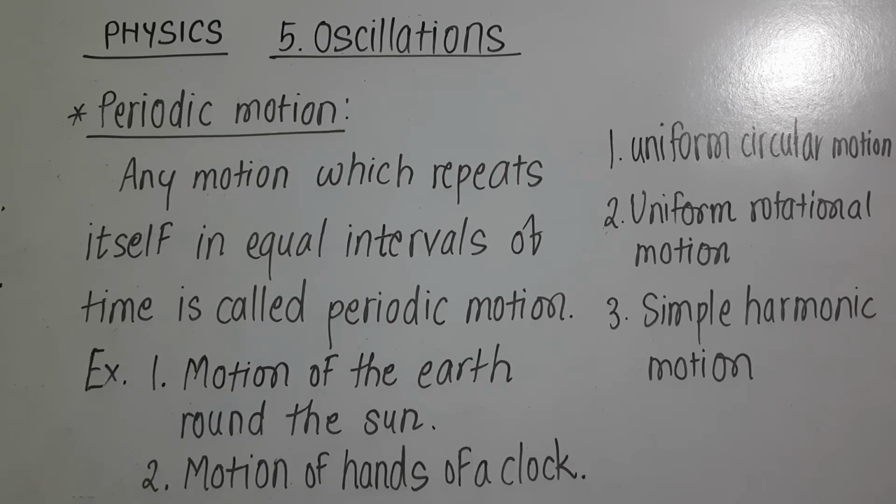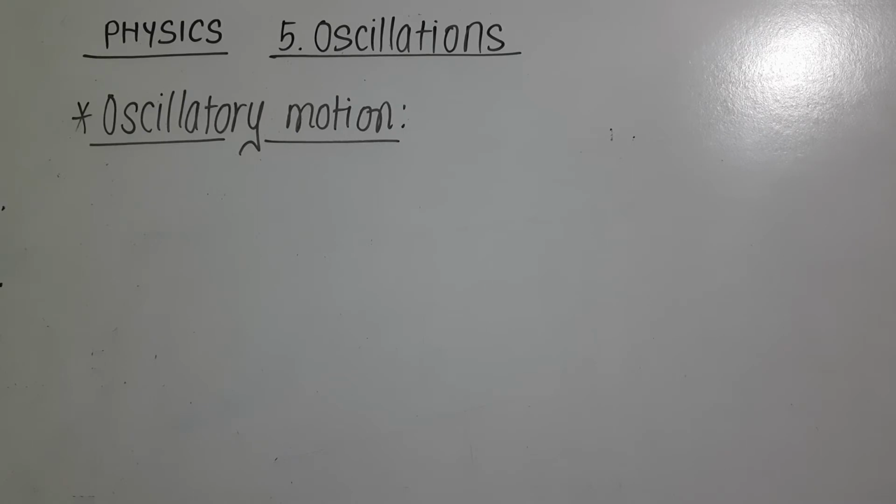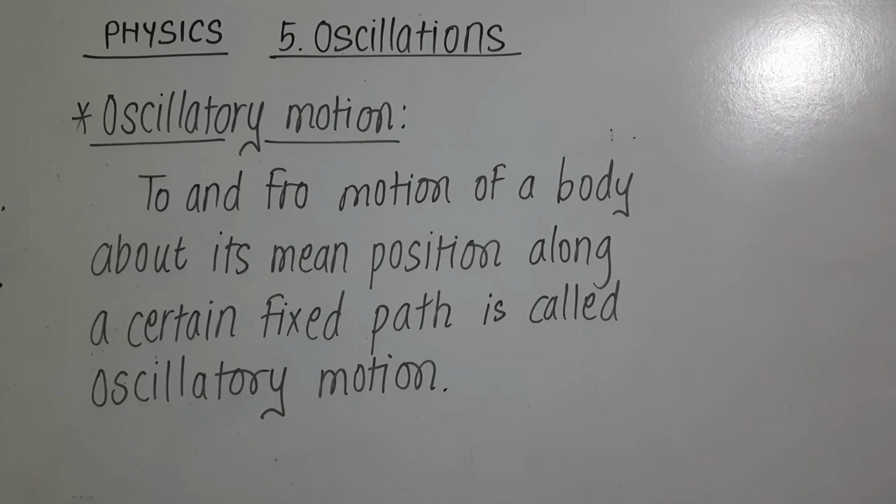Now simple harmonic motion is the simplest kind of oscillatory motion. So let us see the definition of oscillatory motion first. When a particle moves repeatedly to and fro about its mean position along a certain fixed path, then this motion is called oscillatory motion. Now there are a number of examples of oscillatory motion or vibratory motion: motion of a needle of a sewing machine, motion of a pendulum in a clock, motion of a body suspended from a spring, motion of the prongs of a vibrating tuning fork.